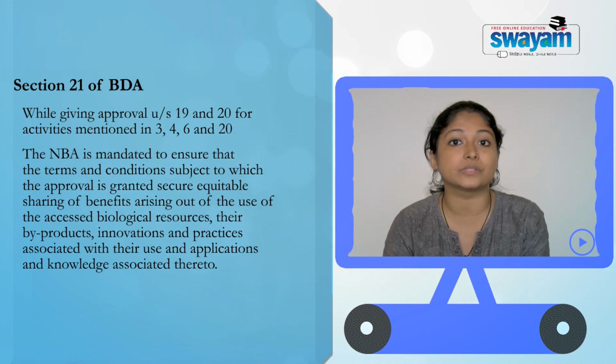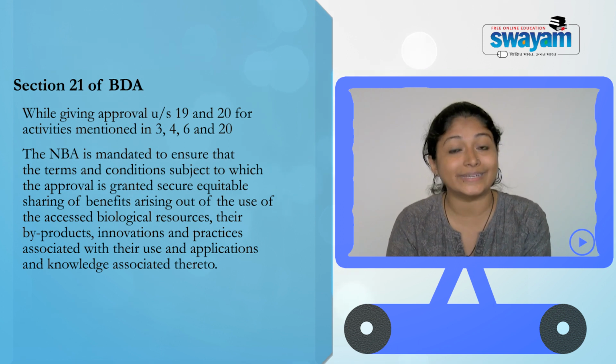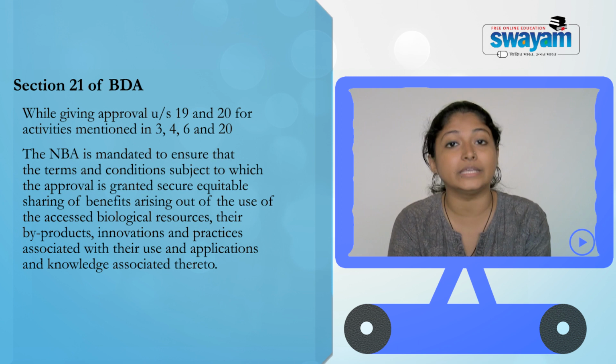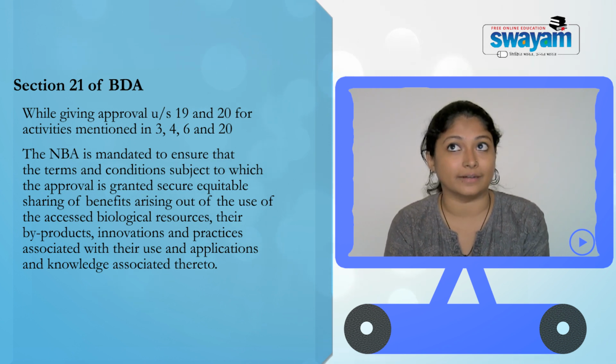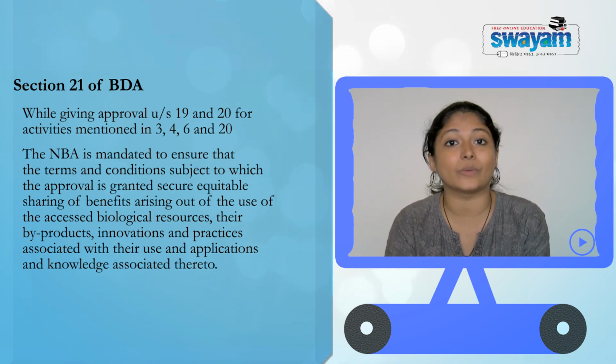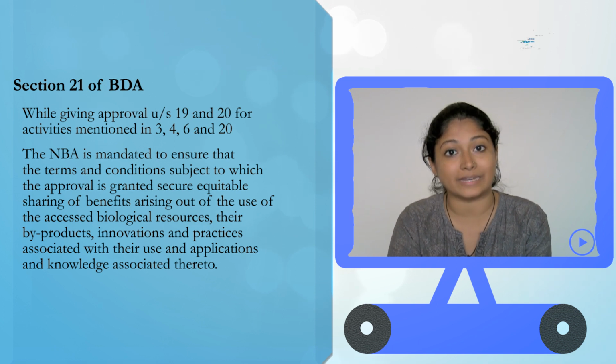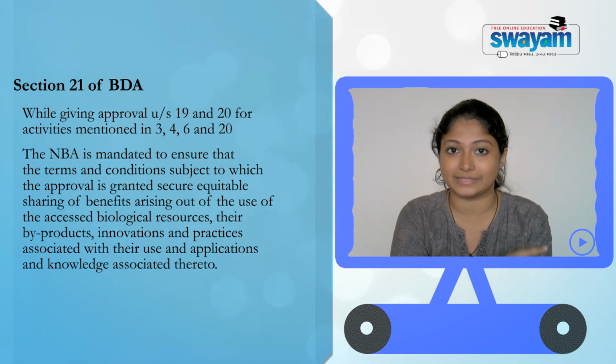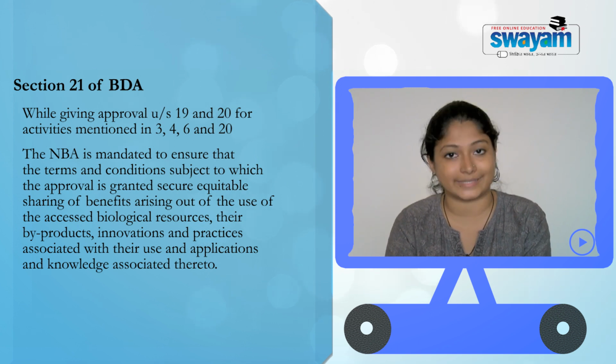Section 21 refers to sections 19 and 20, and sections 19 and 20 refer to sections 3, 4 and 6. Section 20 applies when anyone wants to transfer the permission they have obtained under section 19, that is, sections 3, 4 and 6.